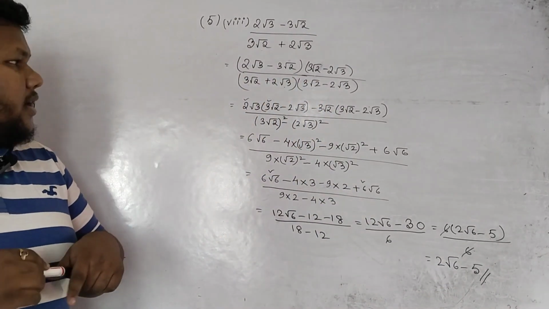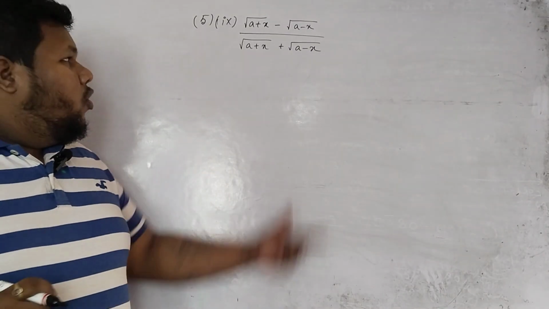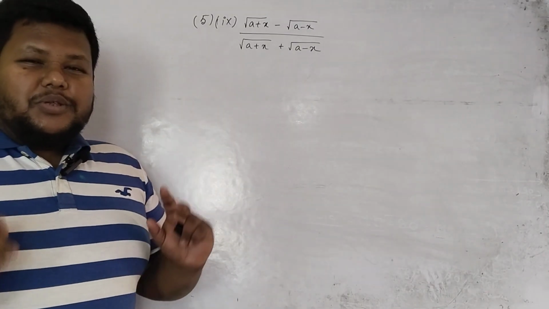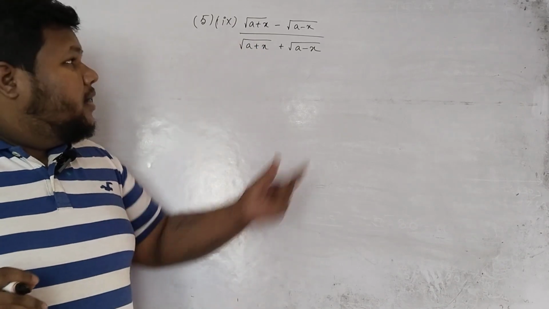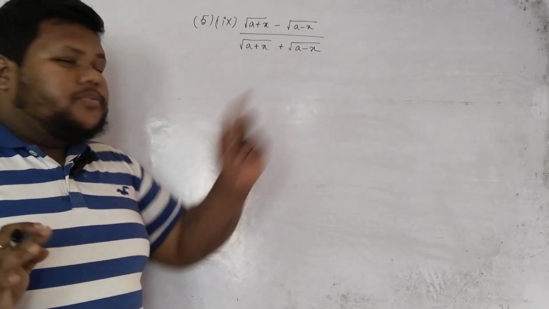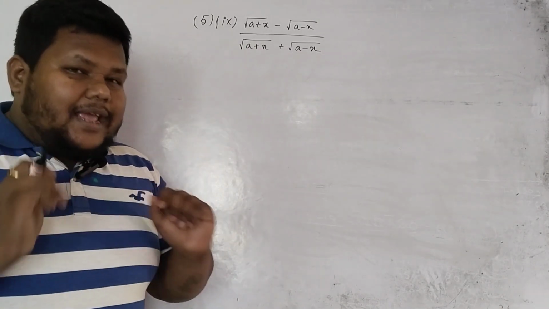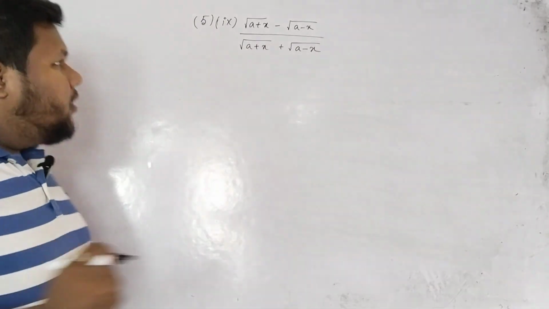Okay. So let us move to the next question. Number 9. So don't be scared by looking at the sum that it is so dangerous. There is nothing like that. You see, this is one term, this is one term. Same thing. Two terms are there. We will write these two terms only. We will multiply with the same terms. Just the sign will change. Okay. So let us do it.